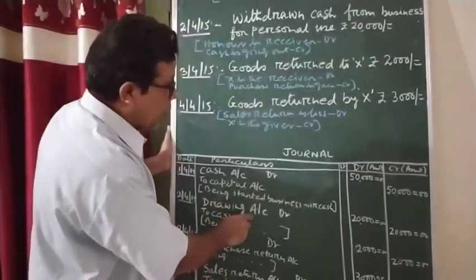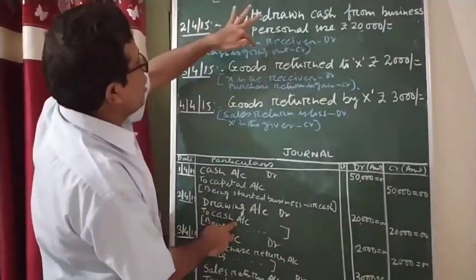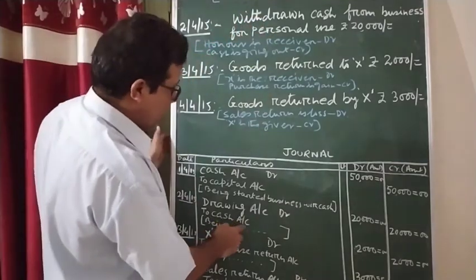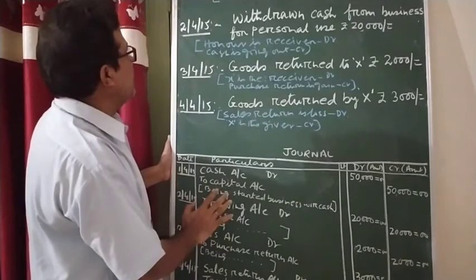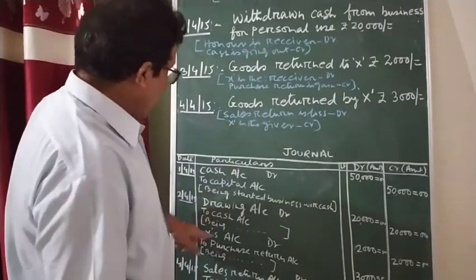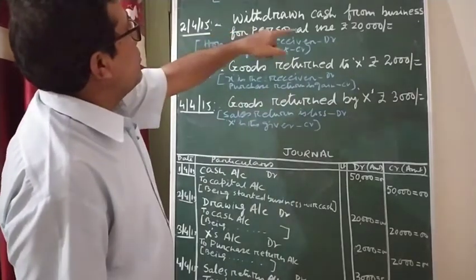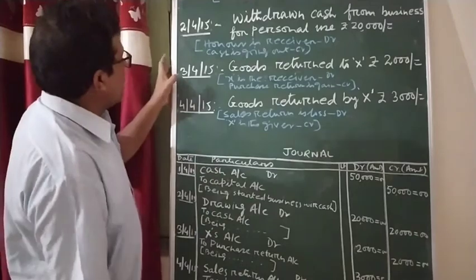So drawing account debit 20,000 rupees. To what, beta? What is going out from the business? Cash. Therefore, to cash account 20,000 rupees. Here you can write the narration. What narration will be there? Being cash withdrawn from business for personal use. Finish. Now come to the third one.